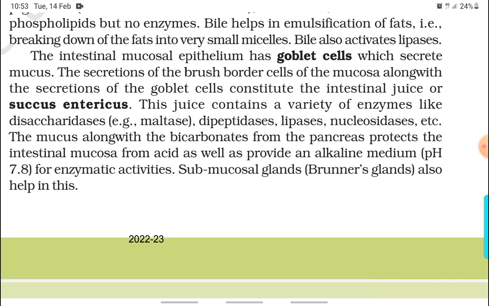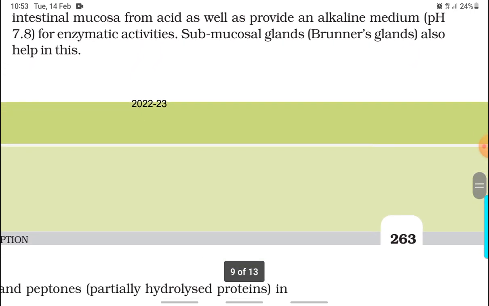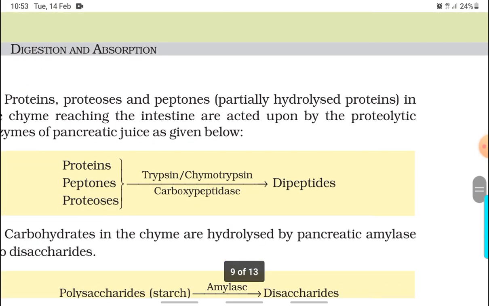The mucus along with the bicarbonates from the pancreas protects the intestinal mucosa from the acid as well as provides an alkaline medium of pH of about 7.8 for enzymatic activities. Submucosal glands or Brunner's glands also help in this.